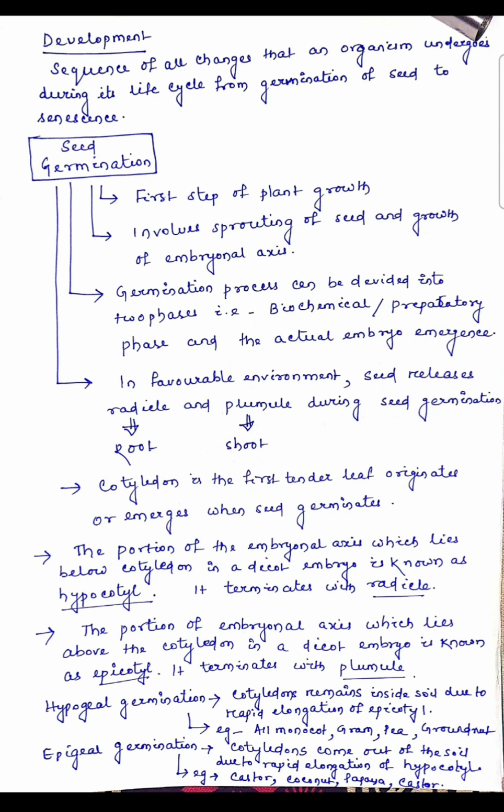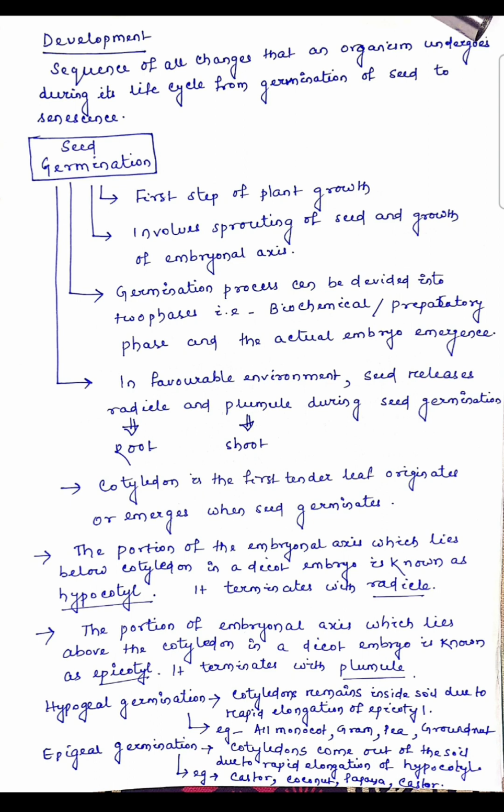Then the types of germination: one is hypogeal germination, second one is epigeal germination, third one is vivipary germination. What is hypogeal germination? Hypo means below. So cotyledons, that means the first tender leaf, remains inside the soil due to rapid elongation of epicotyle.